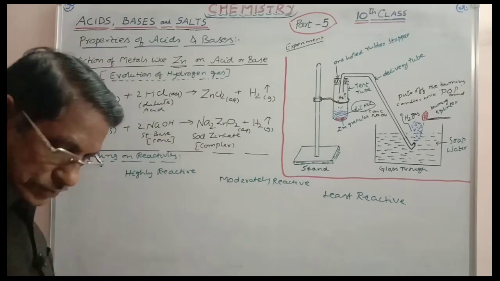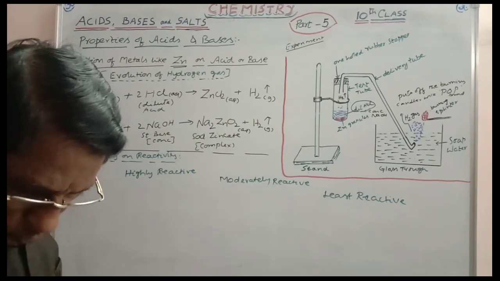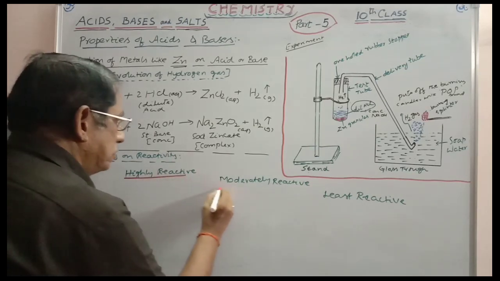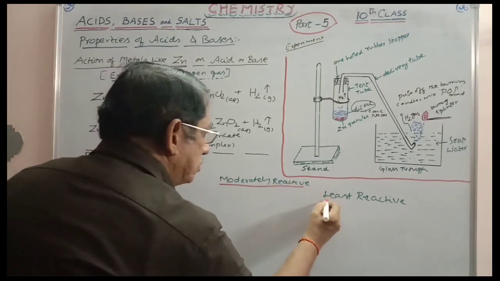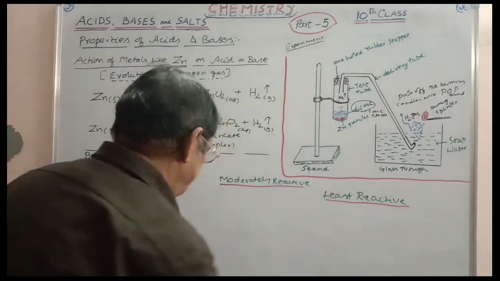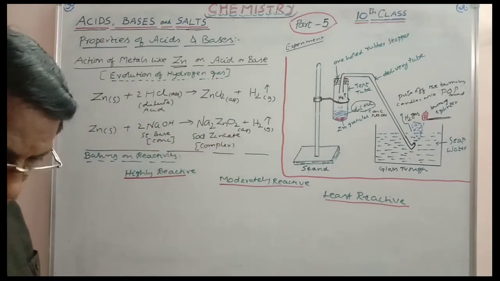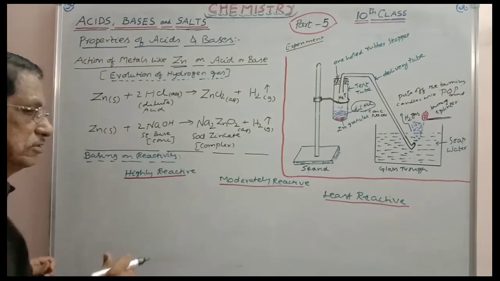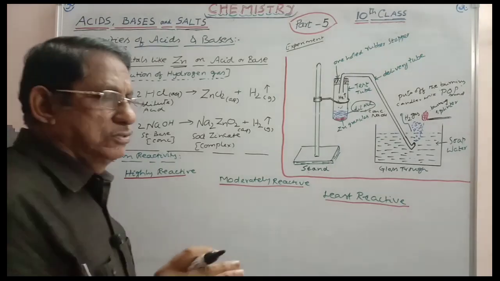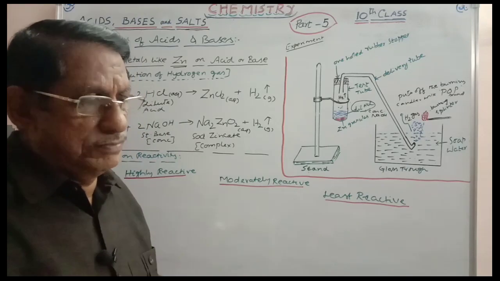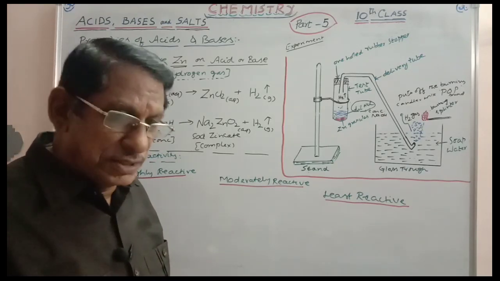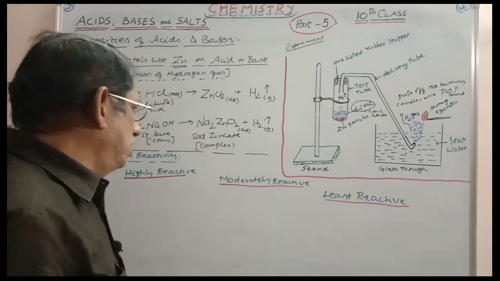In this way, metals can be divided into three types: highly reactive metals, moderately reactive metals, and least reactive metals. What can be included here? Generally, first A group, second A group, alkali metals, alkaline earth metals, along with some p block metals, will be included in the highly reactive.